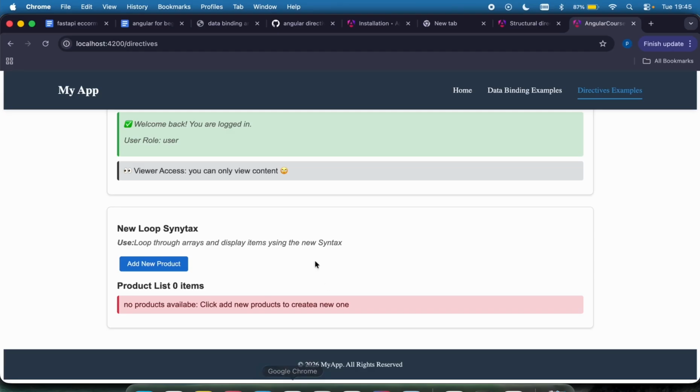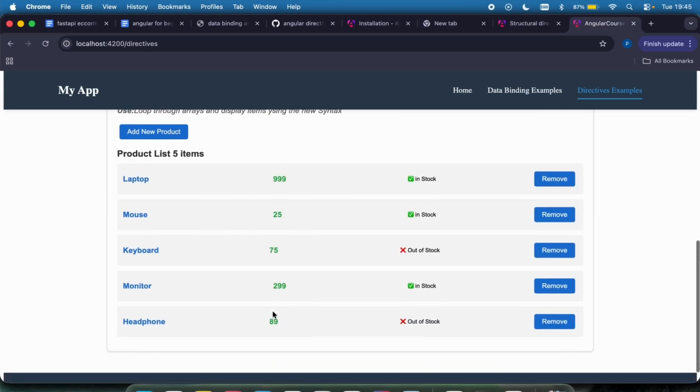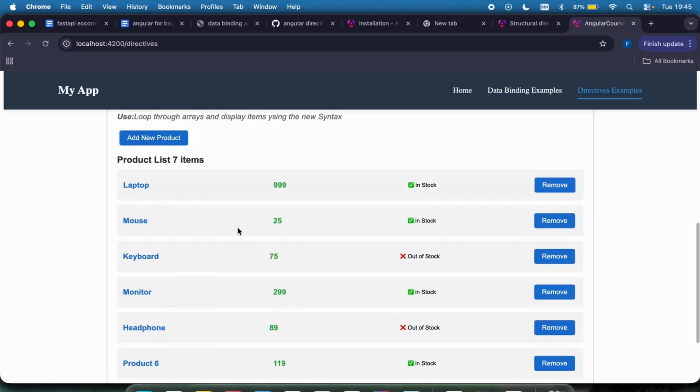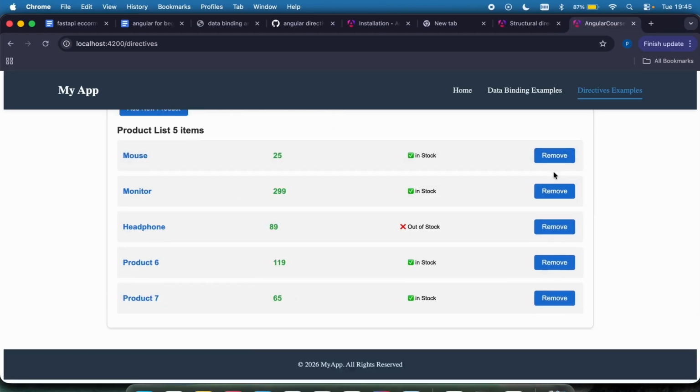So this is the empty tag, the empty directive. Let me test that out. And you can see no product available. Let me refresh again. These are all the products. I can add a new one, a new one has been added. I can remove.